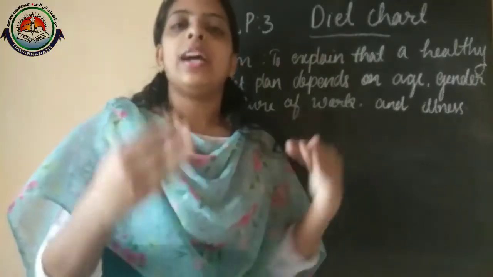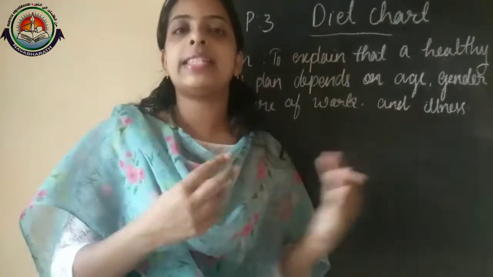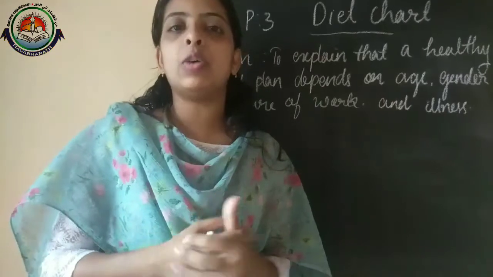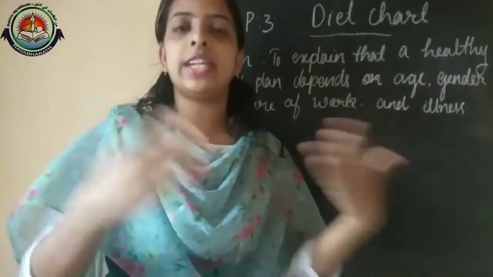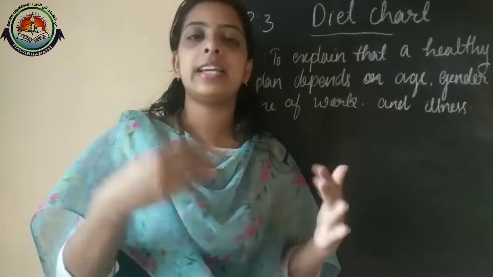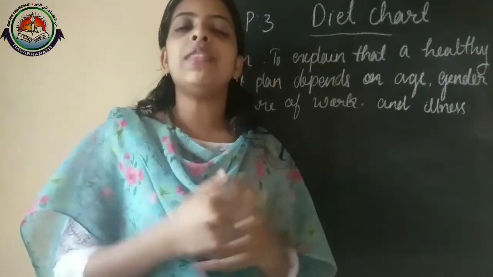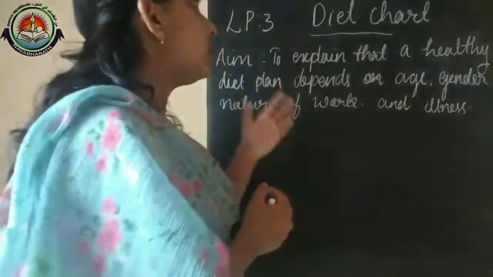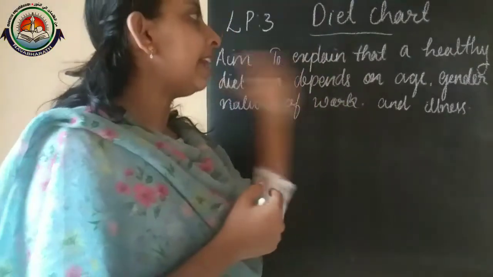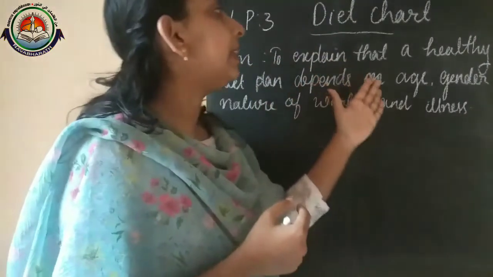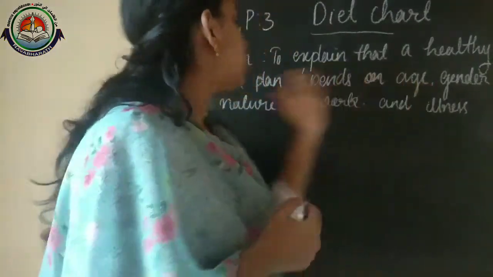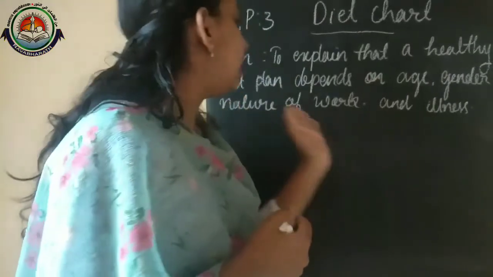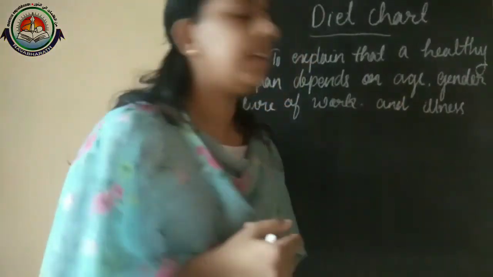In our previous lessons we already discussed how we can make a diet plan if a person is suffering from any kind of deficiency disease. So today we are going to discuss what a diet chart is. The aim of this lesson is to explain that a healthy diet plan depends on age, gender, nature of work and illness.